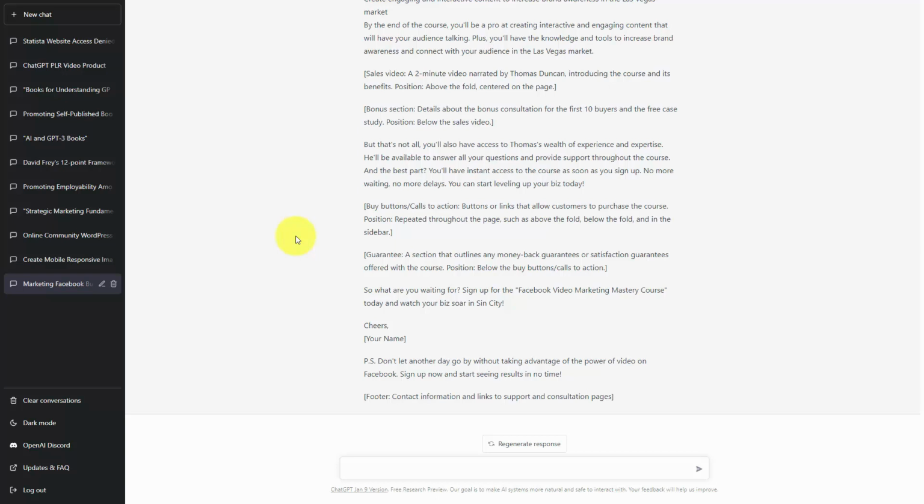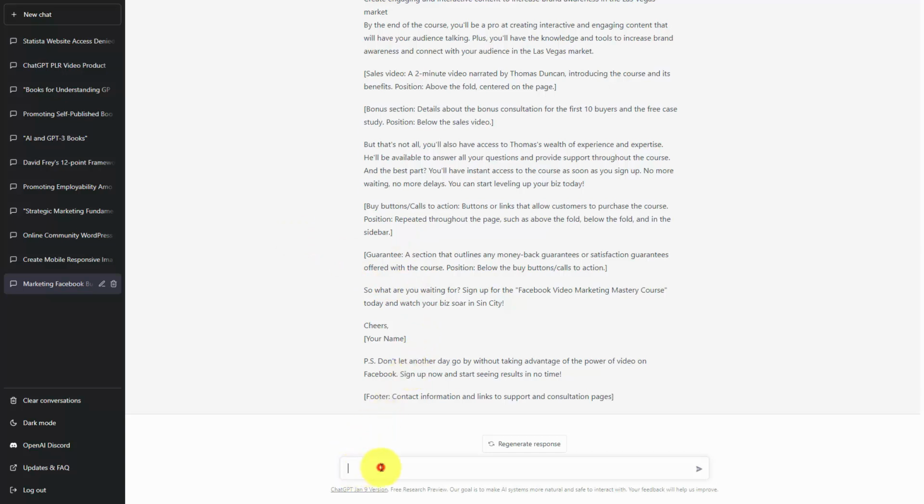Now that we have a proper layout for our sales page, one extra step that we can use ChatGPT to help us with is the colors for our sales page. Now, we may or may not get solid information, but we may get suggestions on the background color. We may be able to get suggestions on the color of our headlines. We may be able to get suggestions for the color of our subheadlines, as well as our text. And so because of that, we're going to go ahead and ask ChatGPT for these suggestions.